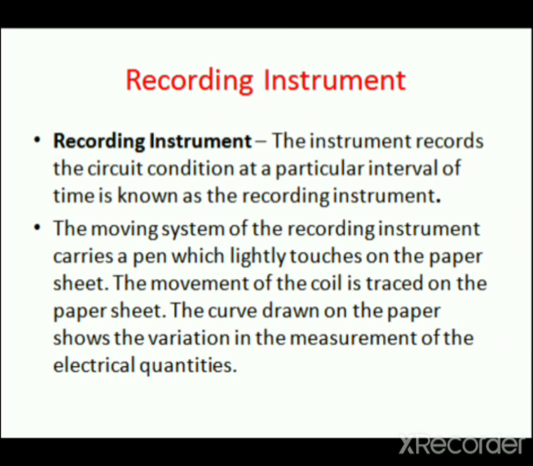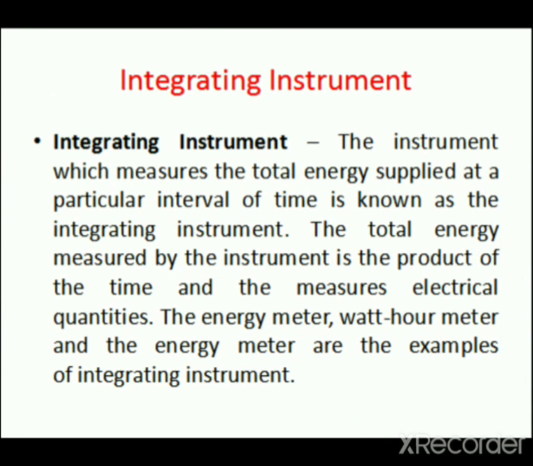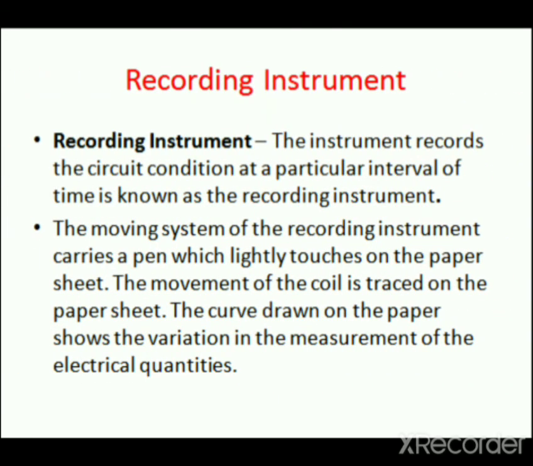So here we have covered the classification of instrument. There are three major types: electrical instruments, electronic instruments and mechanical instruments. And in electrical instrument we have seen the deflection type instrument, null type instrument, secondary instrument and absolute instrument.